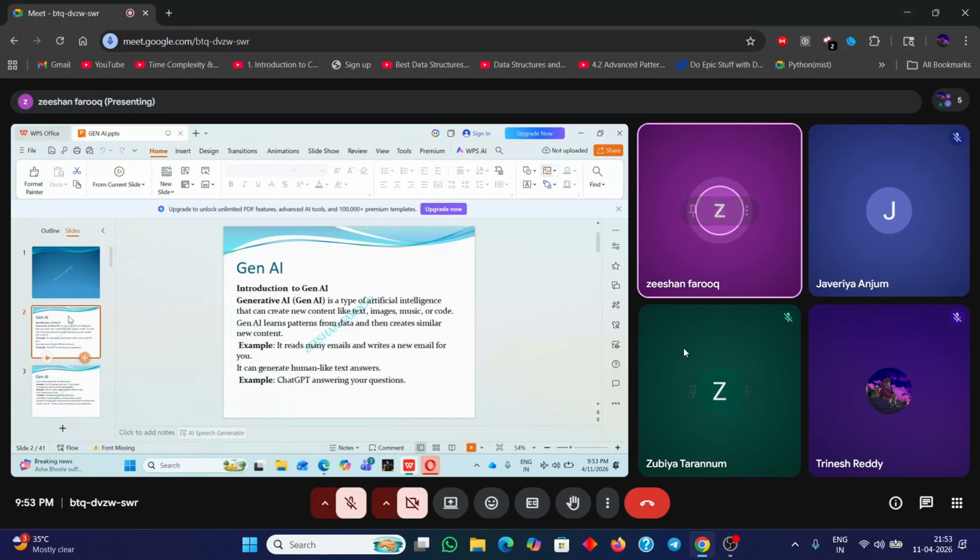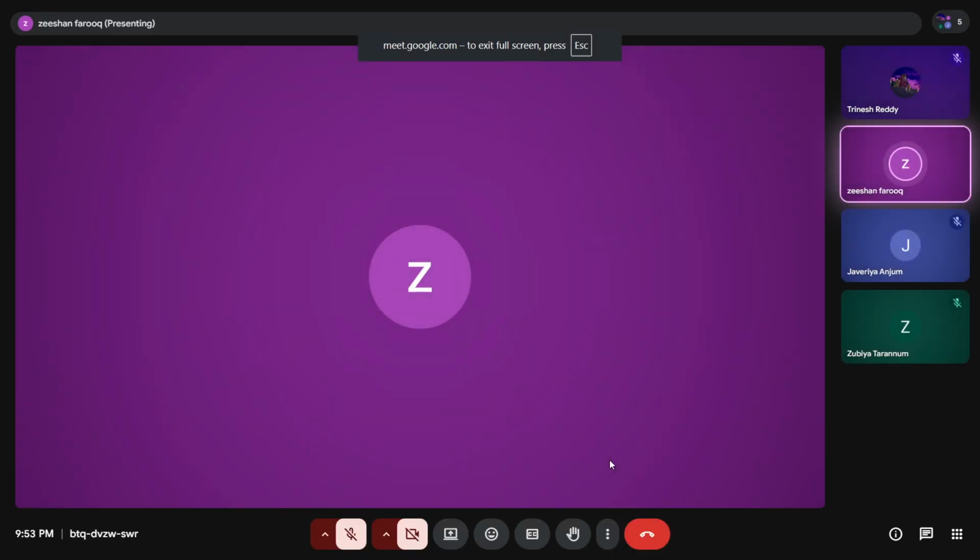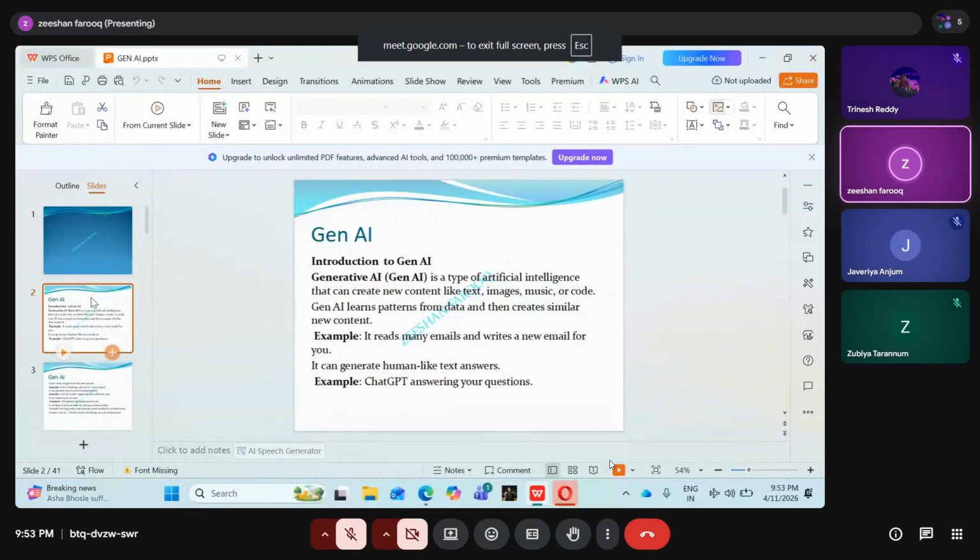Okay, what it does, whenever we are creating any new content, text, image, and music, it completely processes that and gets to a result point. Previously, there was no Gen AI. Now companies are hiring more people with Gen AI, and they are taking out the people who did Tableau, Python, and all. Remember, when I was there, I was telling you, companies are taking out data analysts and Python developers who did Tableau and all.